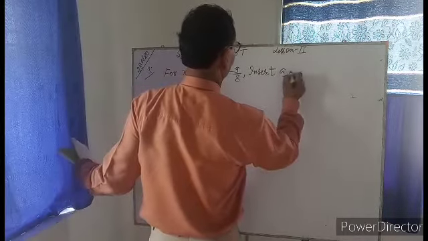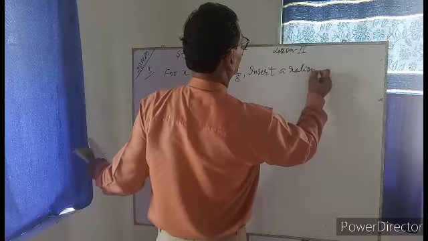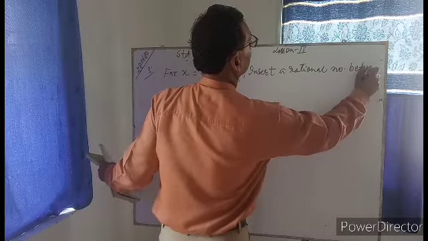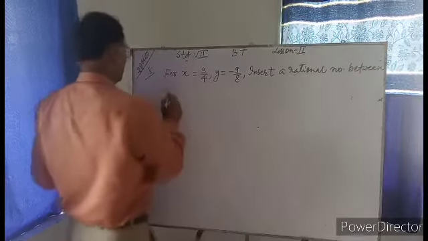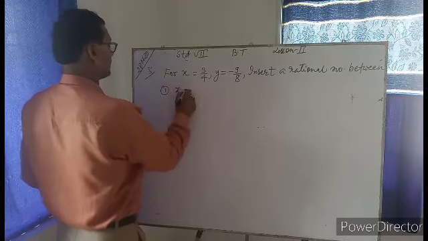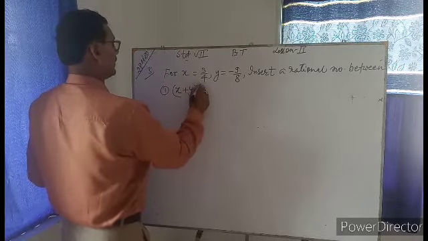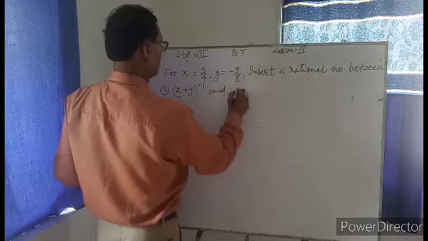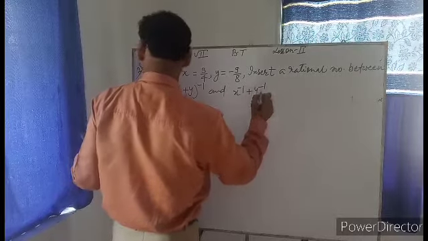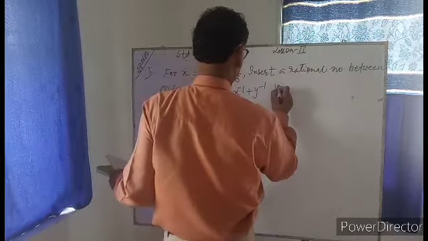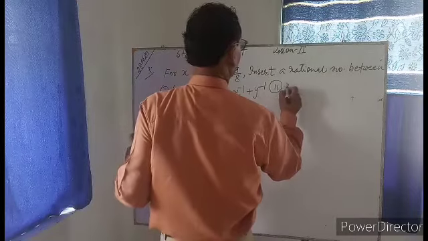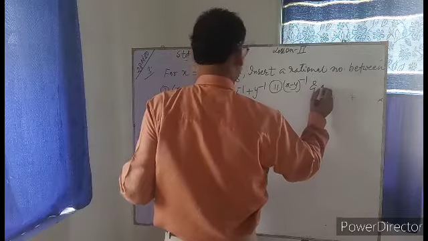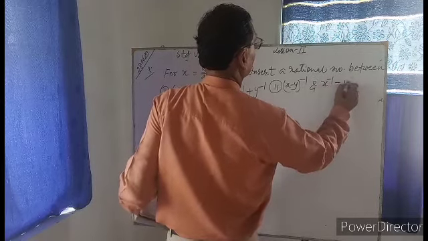Insert a rational number between, first, (x plus y) whole power minus 1 and x to the power minus 1 plus y to the power minus 1, and second, (x minus y) to the power minus 1 and x to the power minus 1 minus y to the power minus 1.